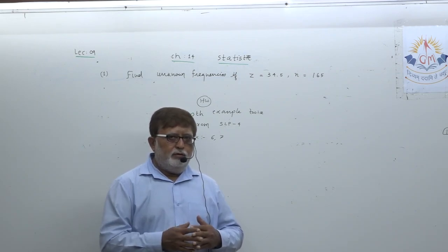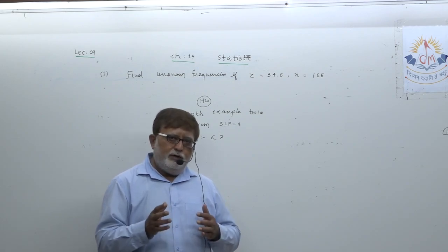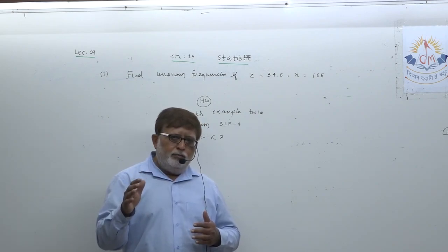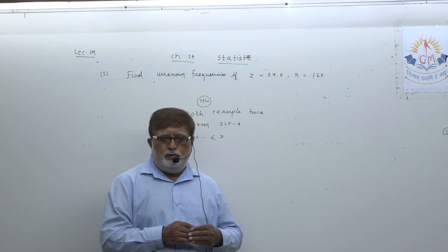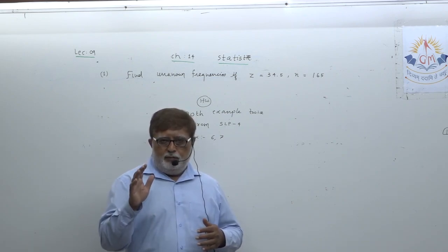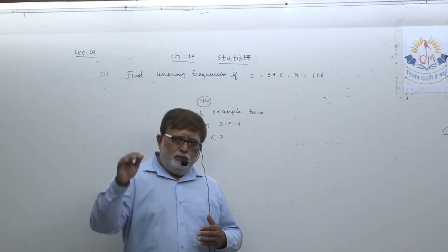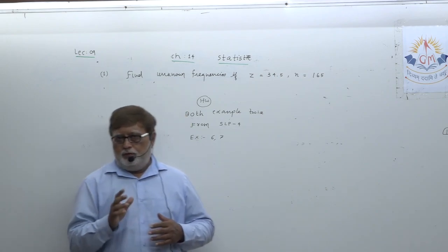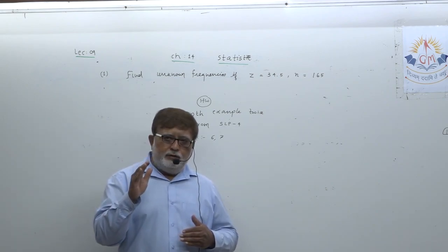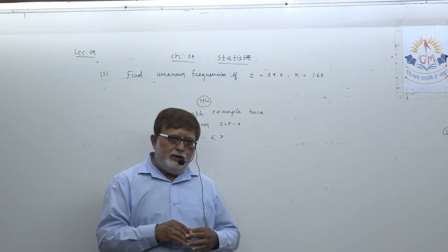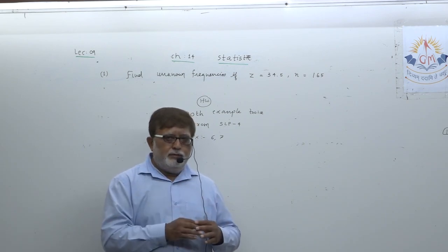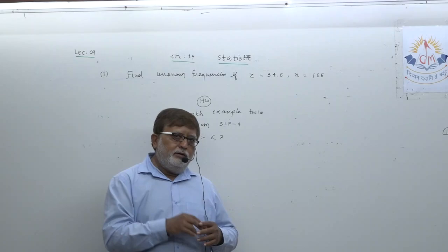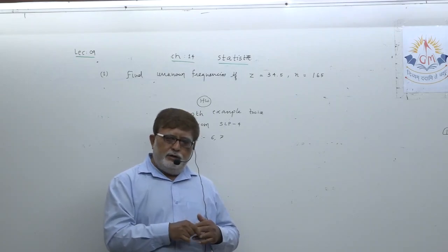In the next lecture we will go for another example where you will learn, when you are given a cumulative frequency distribution of less than type and more than type, you have to prepare the frequency distribution first, and then you have to find the median.